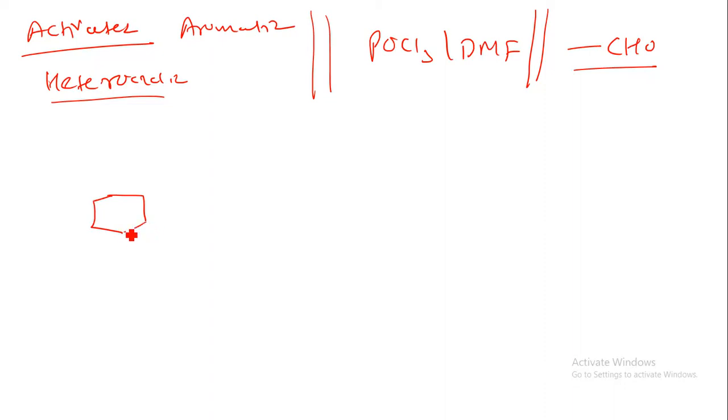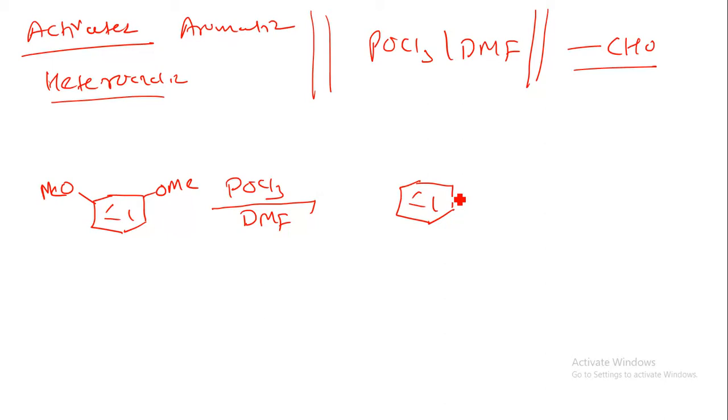So in this we can have a methoxy group. Now when we have a derivative of methylated resorcinol, we can say methylated resorcinol, and we react it with POCl3 in the presence of DMF, what will happen? The CHO group will be introduced at the ortho position of one of the methoxy groups. So the CHO group will be introduced over here.